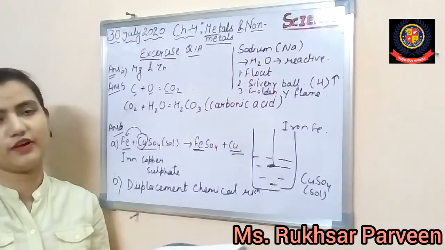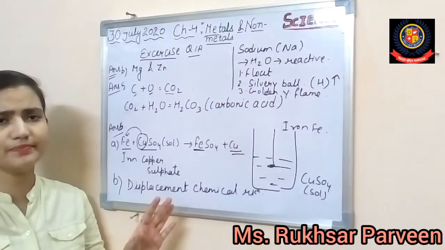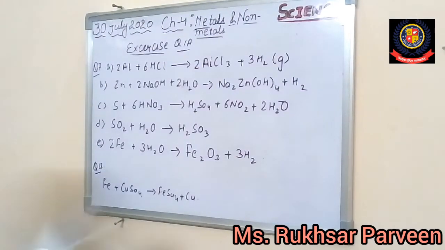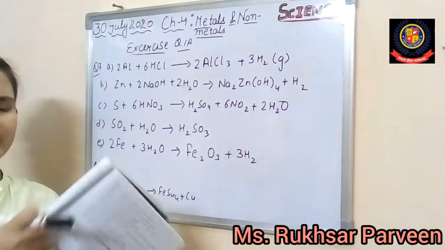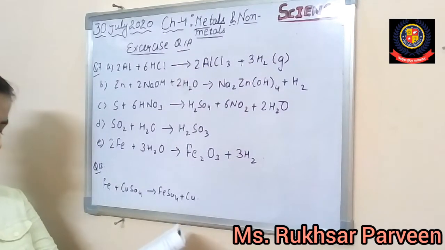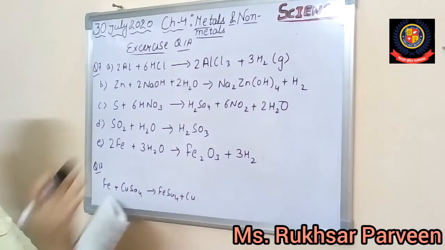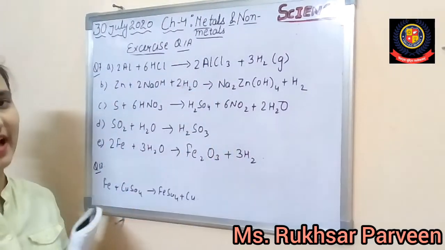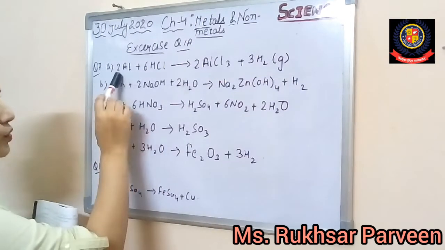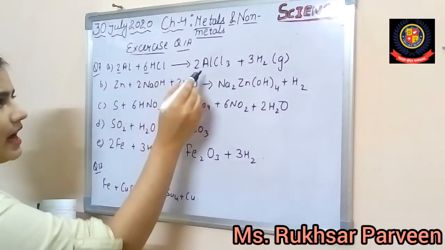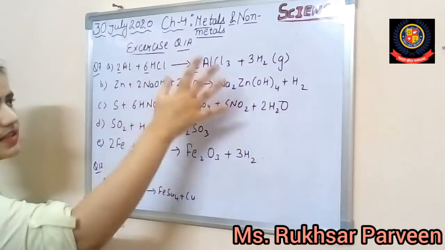Write equations for the following. So it is very simple, we are going to start to write. So students, you can see here question number 7, we just have to write down the reactions. In the first option they have written: when aluminium reacts with hydrochloric acid, we get aluminium chloride and hydrogen gas is released. So 2Al plus 6HCl. Basically these 6 and 2 are the numbers we use for balancing the equation.